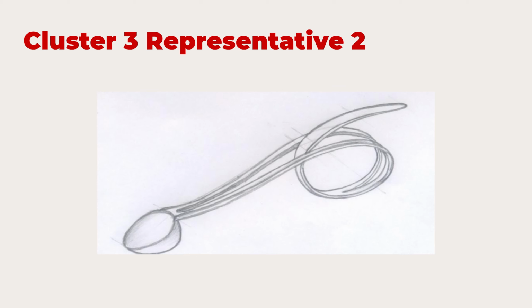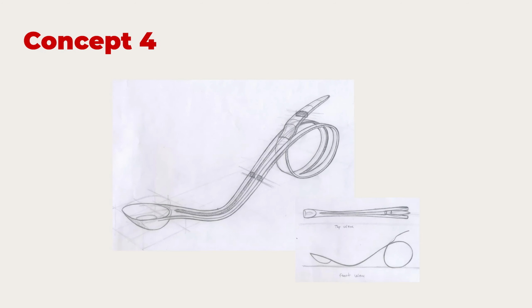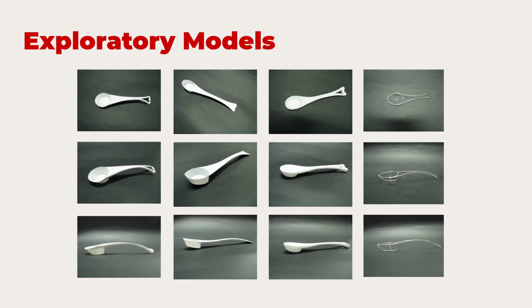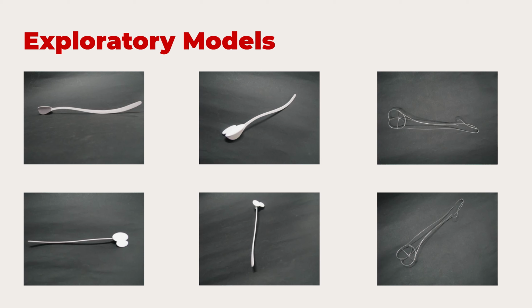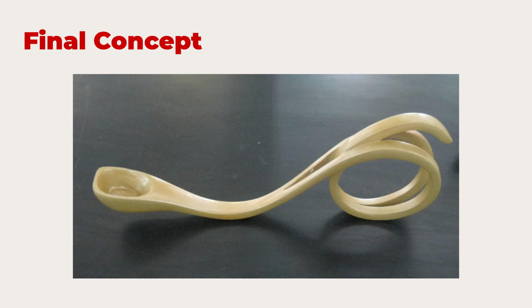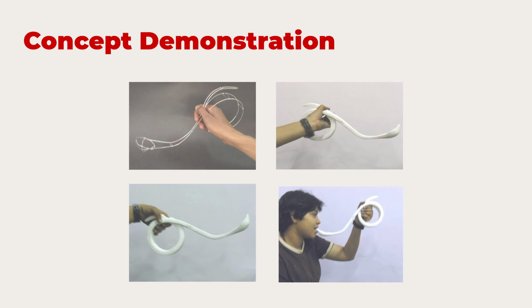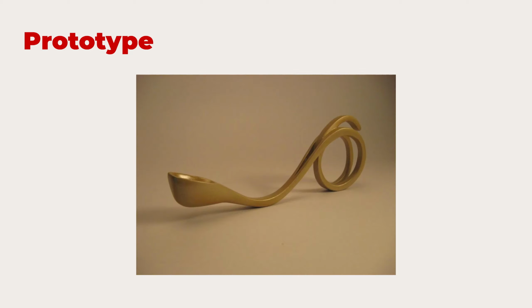And this is the third cluster representative. So it could be worn on the hand, and it's got a value proposition there. And all the exploratory models. And finally, this is selected as the main one because it's an event and you have to have the importance and holding. And of course, the spout is pretty small because you don't need that big thing for tasting. And how would you use it? How would you feel it? And does it give you that type of importance? So all that also comes in this detail. And finally, you get a prototype of it.